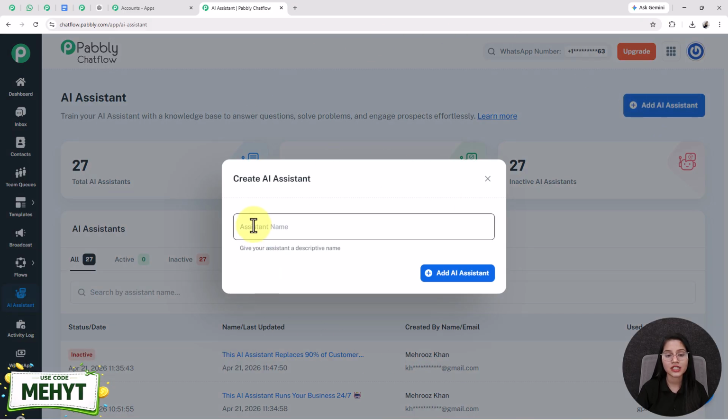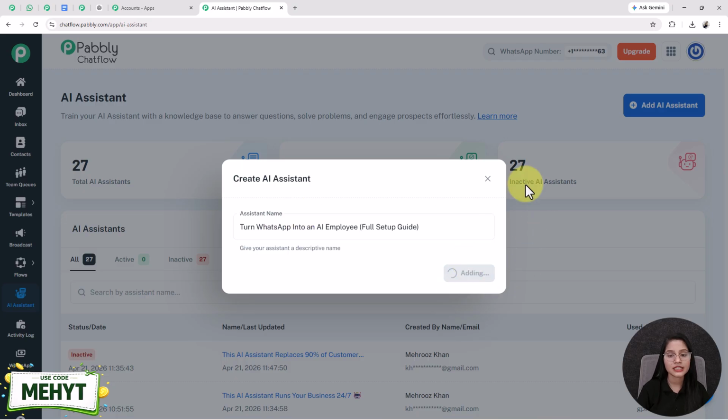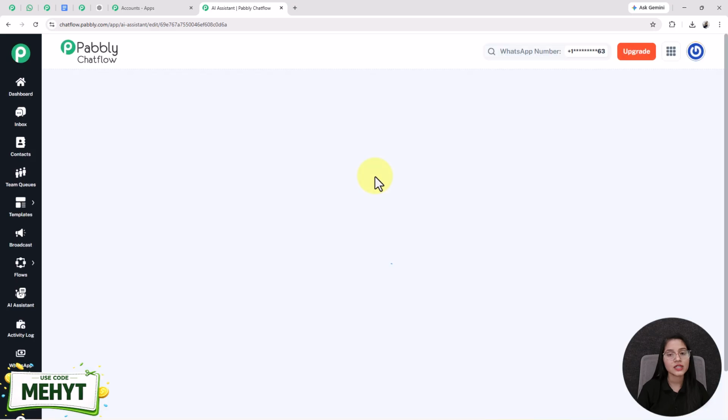Then it will ask me to give a name to the AI assistant that I am creating. I am entering "Turn WhatsApp into an employee full setup guide." After that, I will click on this plus add AI assistant button, and see, our AI assistant is created successfully.